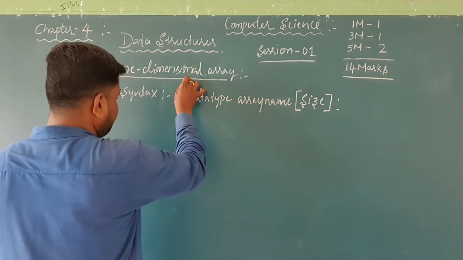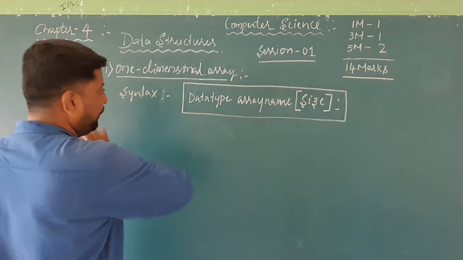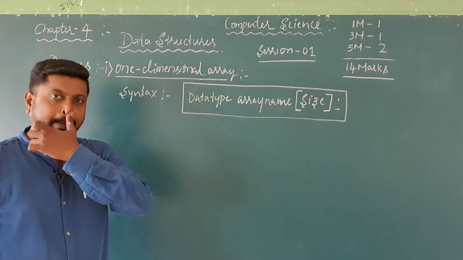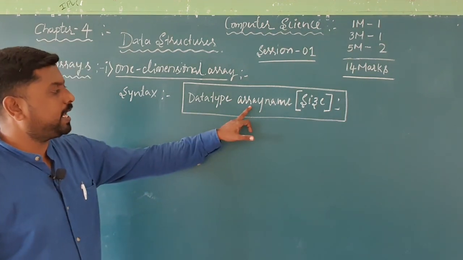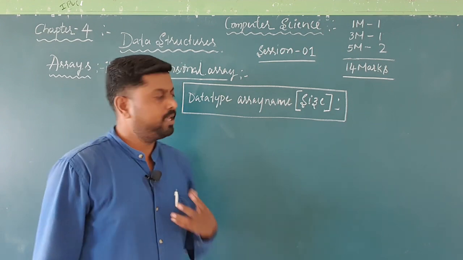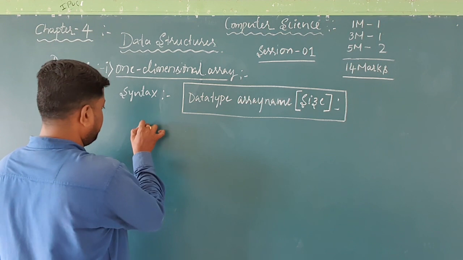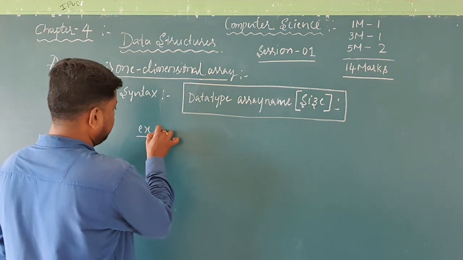Remember, this will be the syntax of a one-dimensional array. So, data type, array name and size. I will explain better with one example, an illustration.